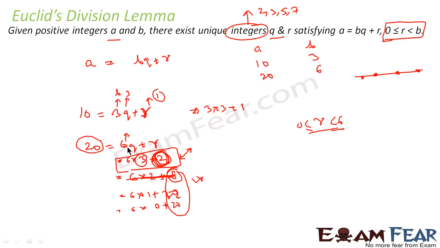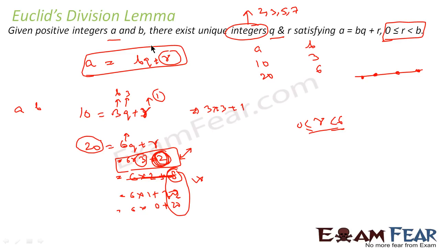Euclid's division lemma says that for any numbers a and b, there exist q and r such that a is equal to bq plus r, and r is always greater than or equal to 0 and less than b. So we can write any numbers a and b in this form, correct?